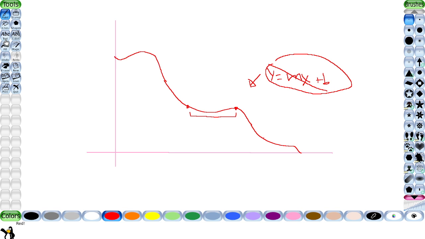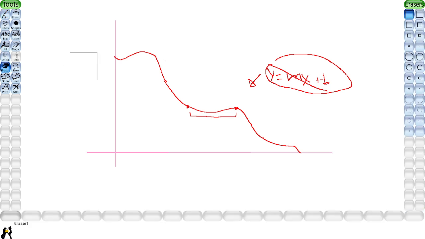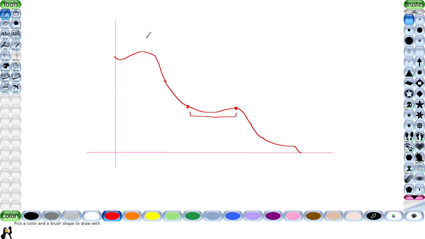I'm assuming whoever's watching has a basic understanding of algebra, like graphs. This is some sort of weird polynomial. I'm not going to write this out, but there is something to the power of something. So we know the x squared graph. It's like this and like this. That's x squared. So you know, something powered.